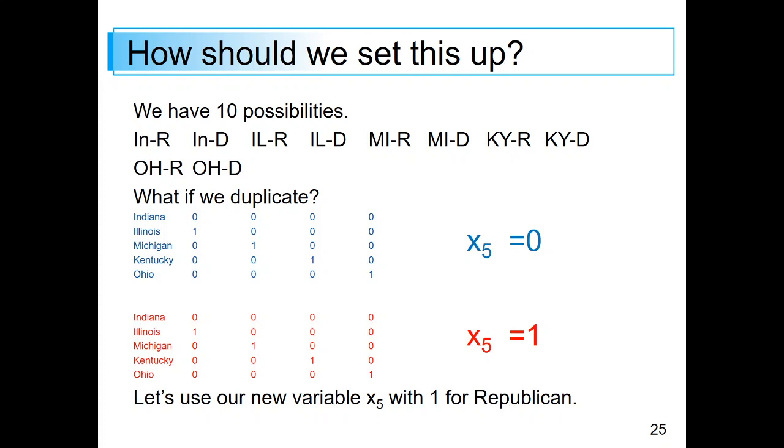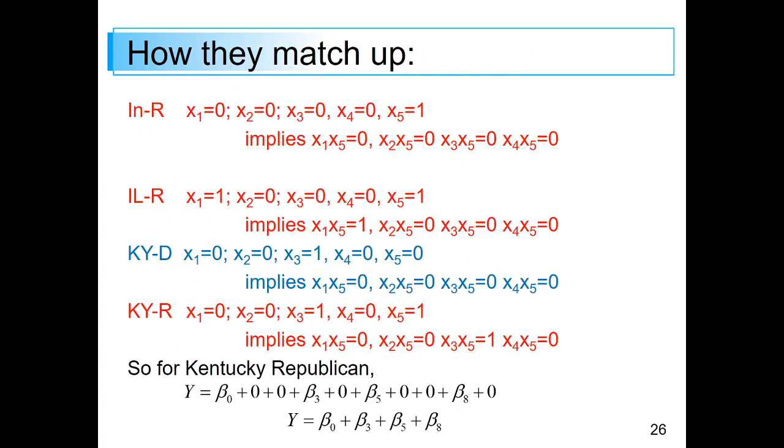All right, so now let's think about how we could do that again. So if we're Republican, in Indiana, we'd have 0, 0, 0, 0, 0, and then a 1 for being a Republican. And so if we kind of think of it, we're just repeating the 0, 0, 0, 0 pattern. The same sort of thing with an Illinois Republican. We've got 1, 0, 0, 0, and we just repeat it 1, 0, 0, 0. And the only difference is we have an X5 with being 1.